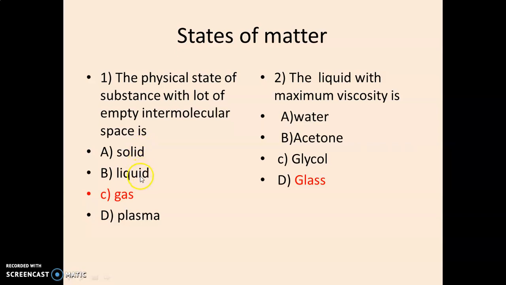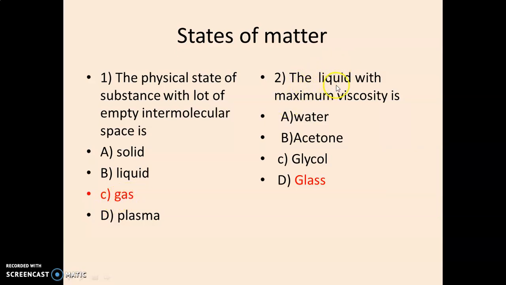In a liquid state, constituent molecules are in contact with one another, however they are not held firmly as in solid. But in a gaseous state, molecules are far away from each other, so they do not exert any force, so there is a lot of empty intermolecular space. So the answer to this question is option C, gas.